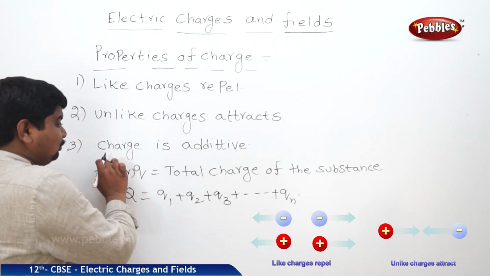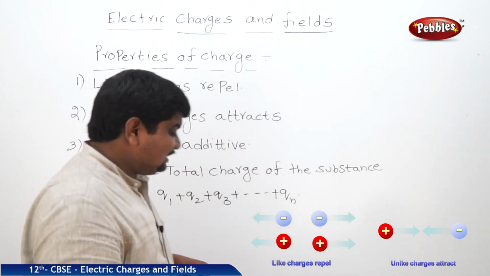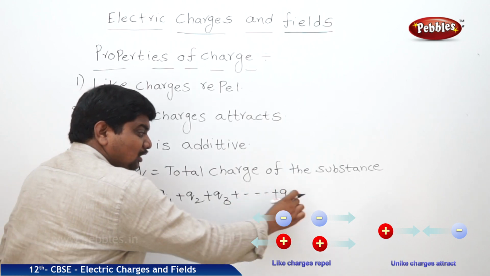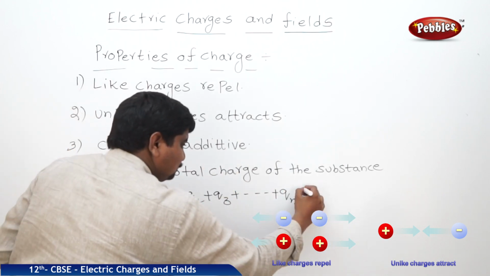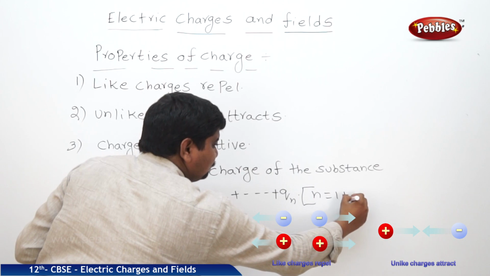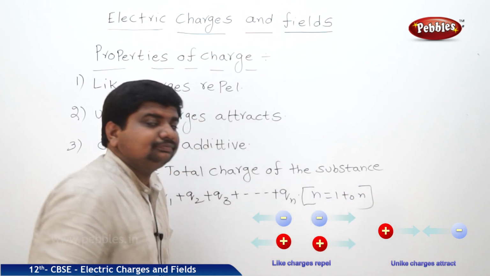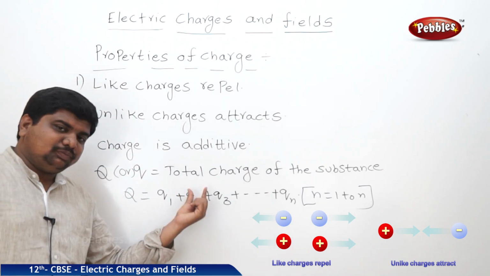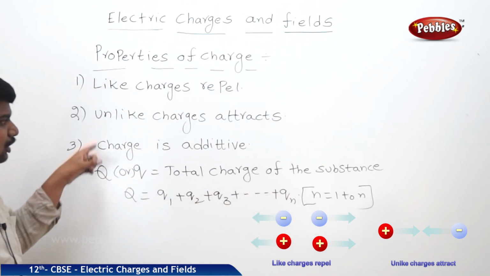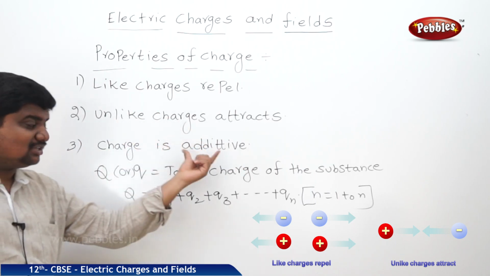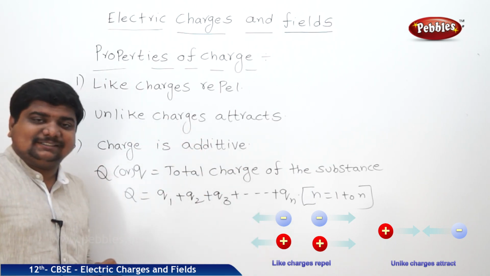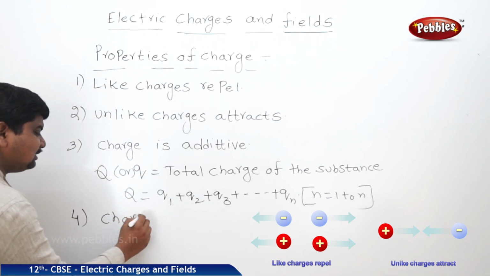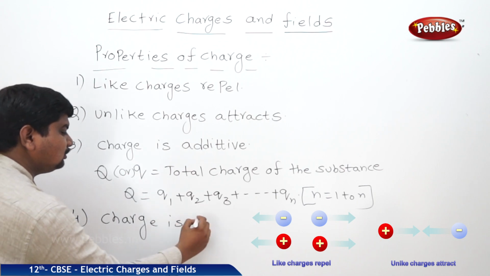What is the total charge of a given substance? Capital Q is equal to Q1 plus Q2 plus Q3 and so on up to Qn, where n is from 1 to n. So charge is additive. That means the total charge of a substance is the sum of the individual charges. Fourth one, charge is quantized.